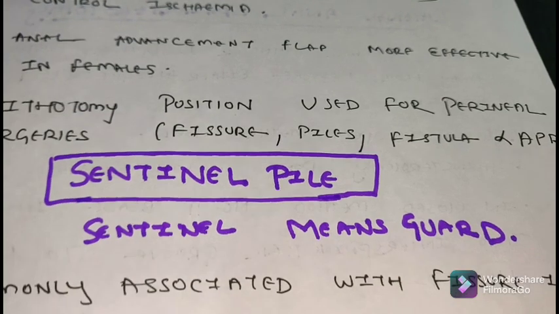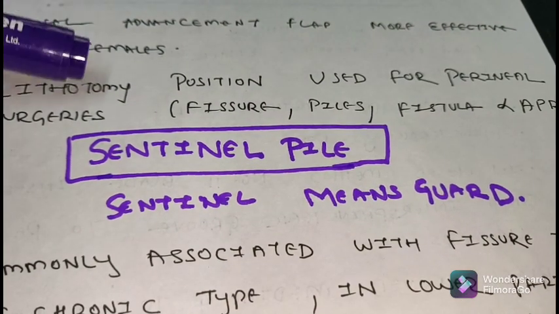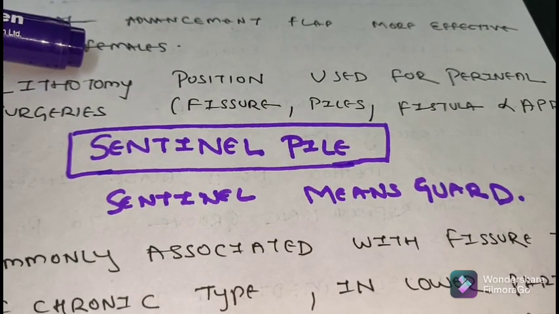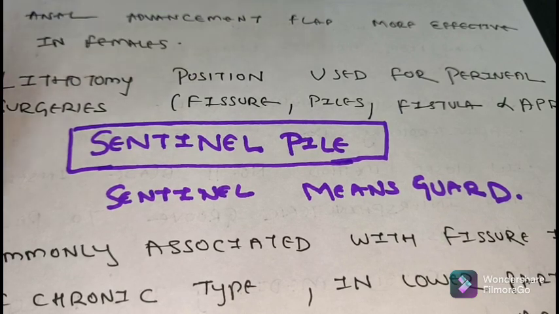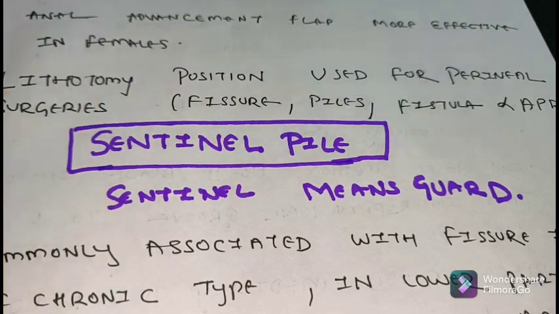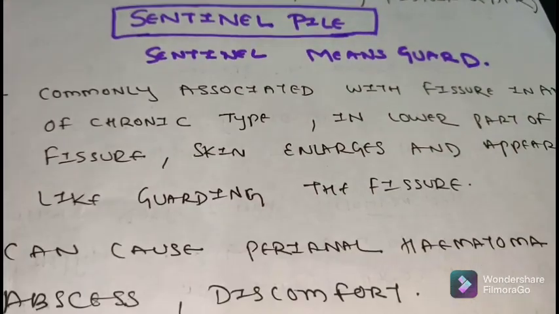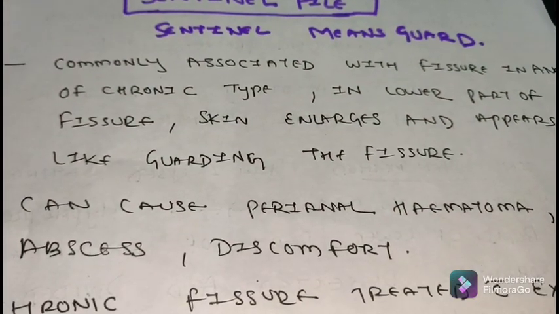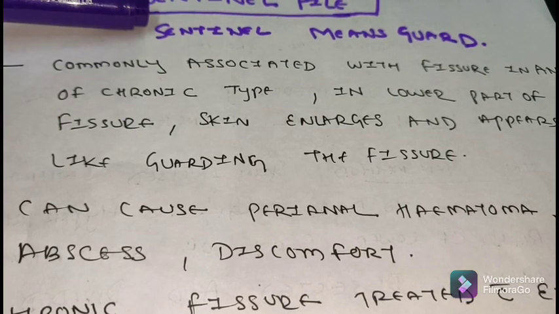So in case of fissure in ano or in any perineal surgery, lithotomy position is used in case of fissure, in case of piles, in case of fistula or in case of abdominoperineal resection. So here I have explained in short about the sentinel piles.